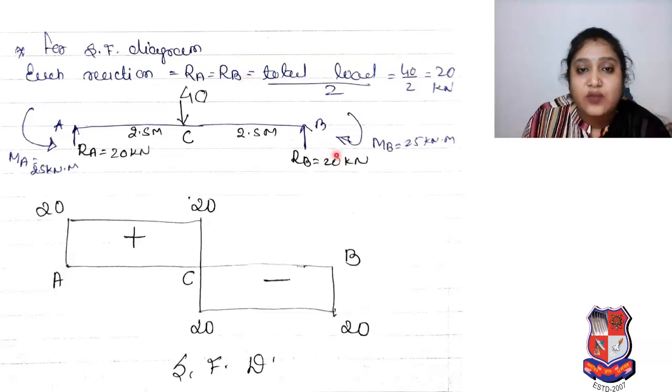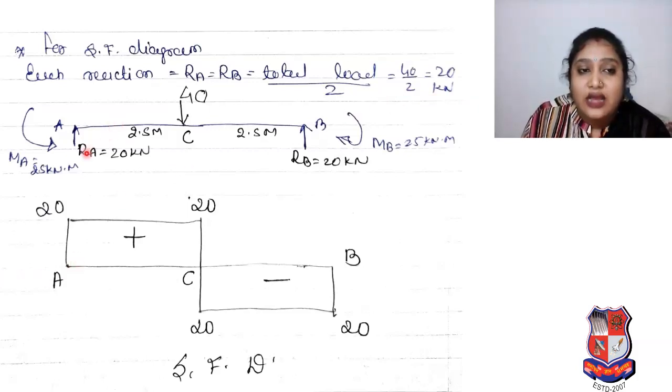RA is equal to RB, so RB is also 20 kilonewton. And it is a central load, so the 5 meter length is divided into 2.5 meter, 2.5 meter. Whatever moment we calculated at both ends, it is 25 kilonewton into meter given at each end. And for that you have to draw the shear force diagram.